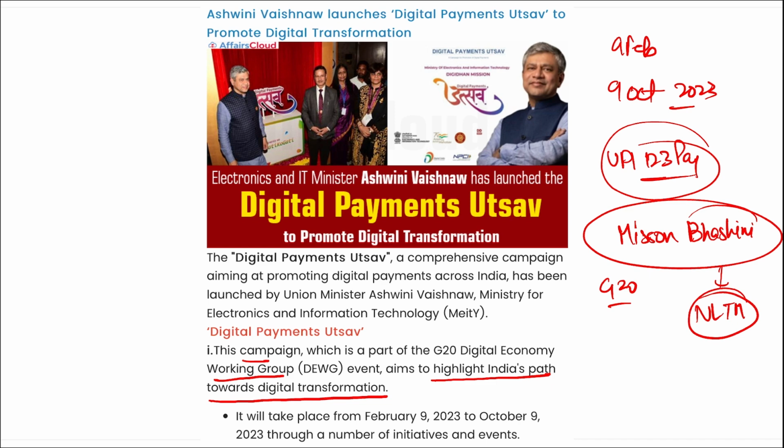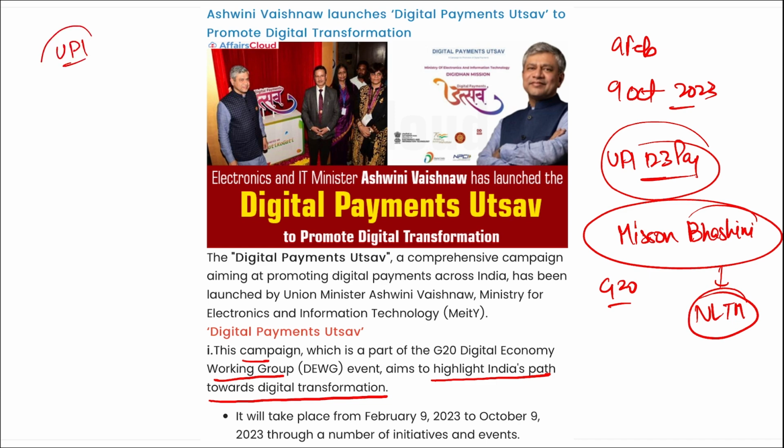It was launched by Ashwini Vaishnaw, who is our Union Minister for Electronics and Information Technology. And this Digital Payment Utsav is basically a campaign that is a part of the G20 Digital Economy Working Group. Alright, and it aims to highlight India's path towards digital transformation. And we know that India in the last few years has taken UPI to new heights, and we are seeing that the maximum number of transactions carried out all around the world are from India itself with the help of UPI.